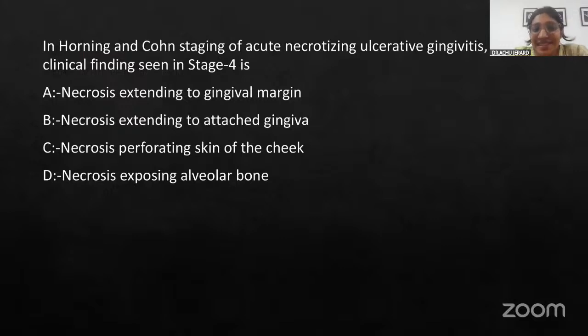So the first question. In Horning and Cohen staging of acute necrotizing ulcerative gingivitis, the clinical finding seen in stage 4 is... You can read the options from the screen. From this question, you can gain so much knowledge. You get to know that there are different stages in which this infection progresses, and you should know how it progresses. Horning and Cohen is the one who has given out the stages. Those who know the answer can answer in the comment box, but for the time constraints, I'm proceeding with the slides.